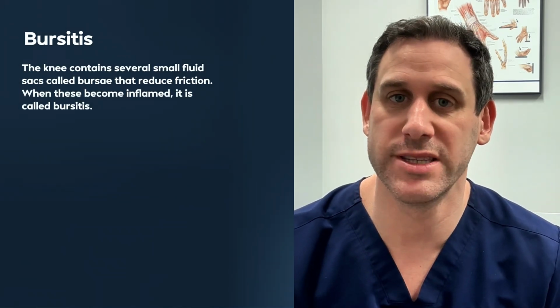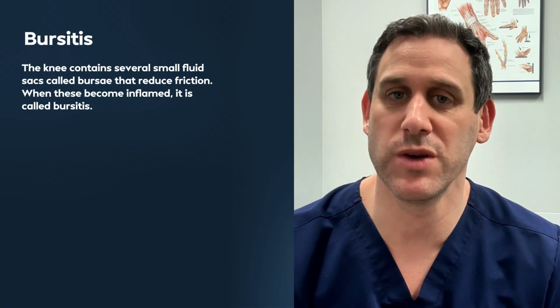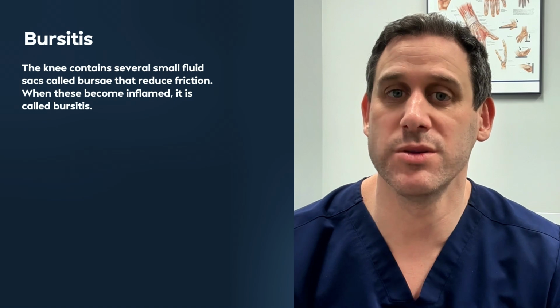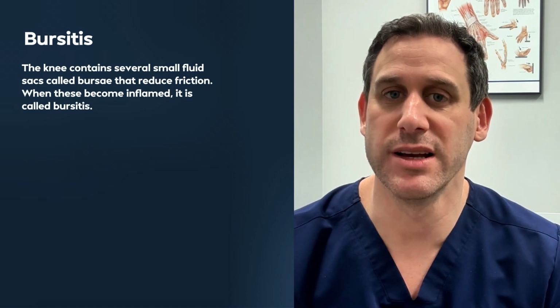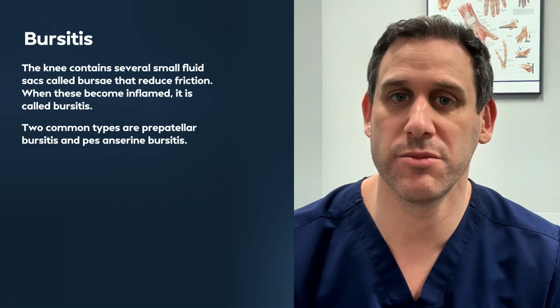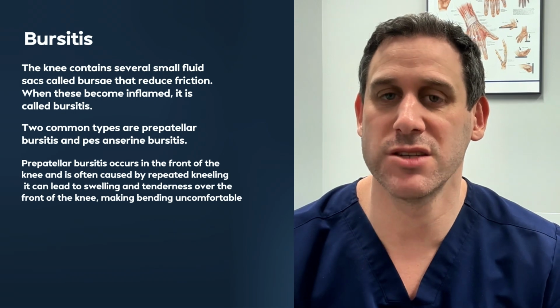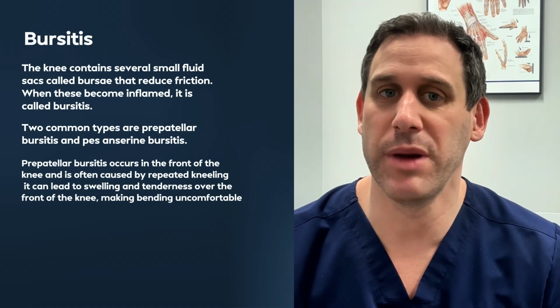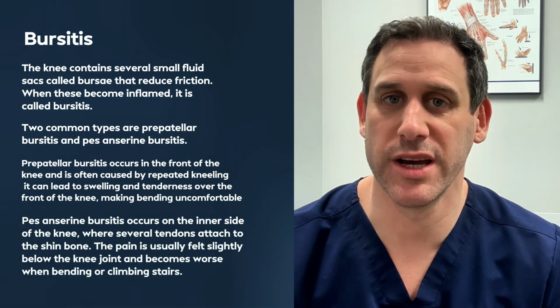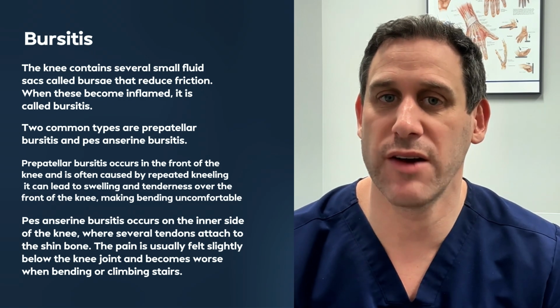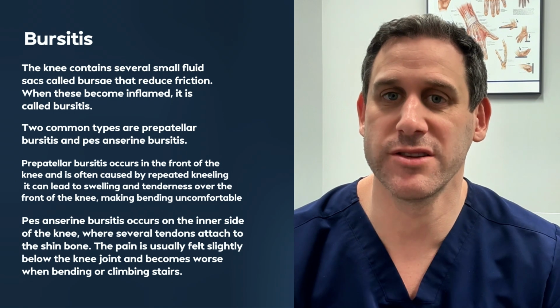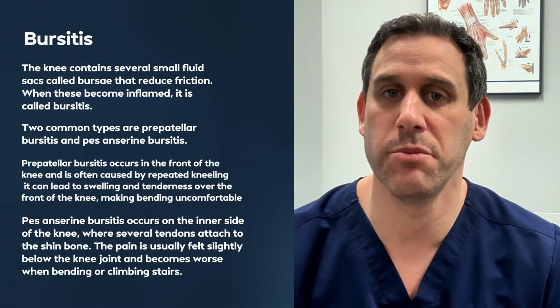Bursitis around the knee can also cause knee pain when bending, which is the 5th potential cause. The knee contains several small fluid sacs called bursae. These sacs reduce friction between bones, tendons, and skin. When a bursa becomes inflamed, the condition is called bursitis. Two common types are prepatellar bursitis and pes anserine bursitis. Prepatellar bursitis occurs in the front of the knee and is often caused by repeated kneeling. It can lead to swelling and tenderness over the front of the knee, making bending uncomfortable. Pes anserine bursitis occurs on the inner side of the knee where several tendons attach to the shin bone. The pain is usually felt slightly below the knee joint and becomes worse when bending or climbing stairs.